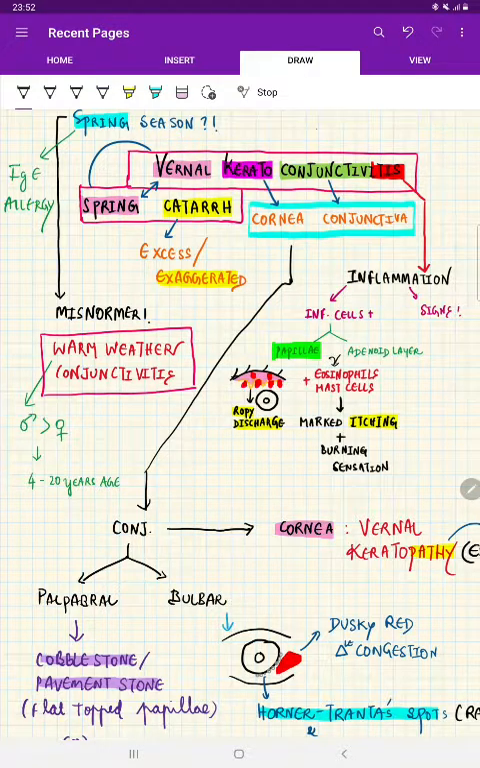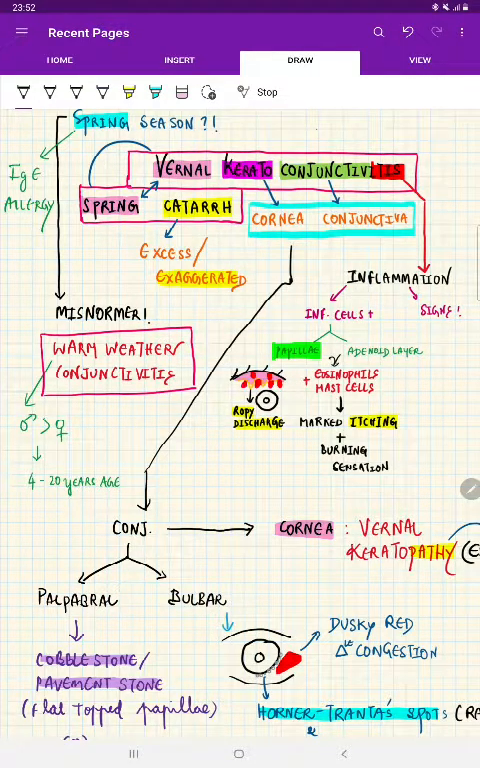But remember, this is a misnomer because this disease is also seen in warm weather. So it is also called warm weather conjunctivitis. The synonyms for the disease are vernal keratoconjunctivitis, spring catarrh, and warm weather conjunctivitis. Catarrh means exaggerated. It is an allergic keratoconjunctivitis. It means the allergy is exaggerated in the spring and warm weather. What happens in spring and warm weather?